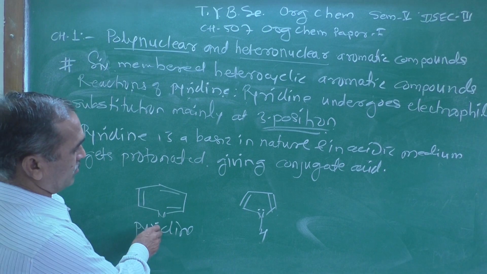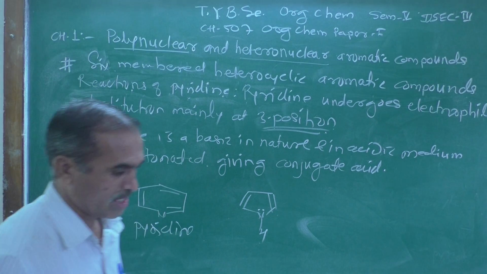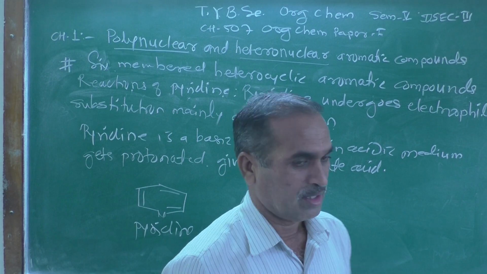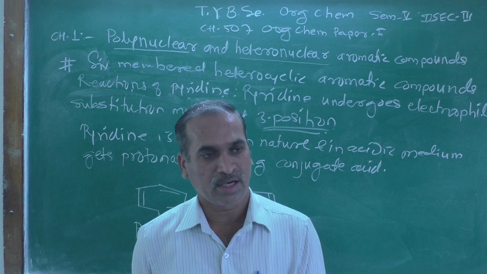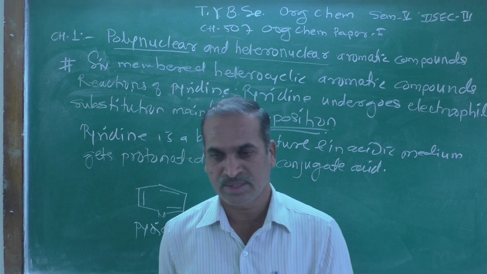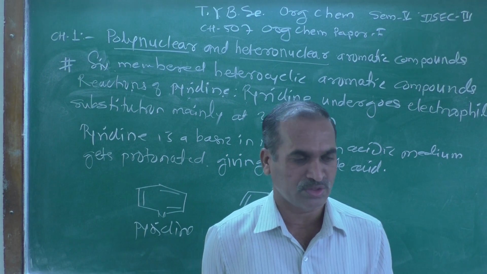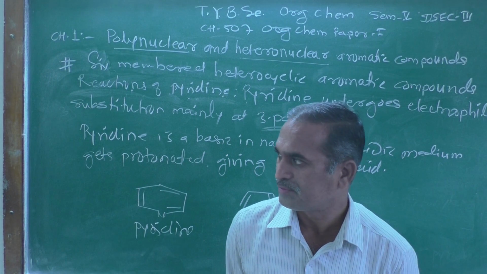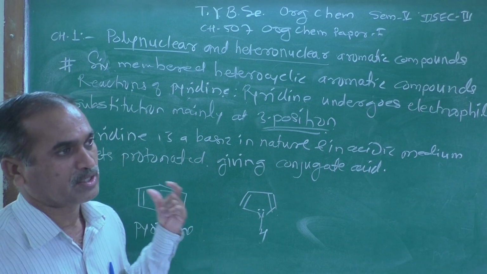Now among these two, both contain a nitrogen atom, and the general statement regarding organic compounds is that those organic compounds containing a nitrogen atom are basic in nature. Here look at both the compounds.